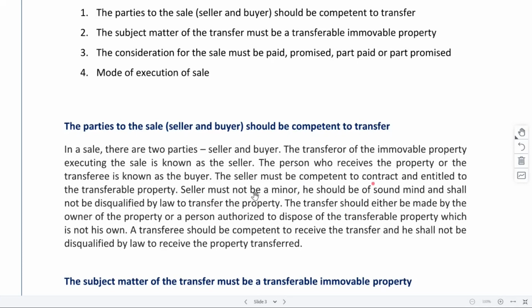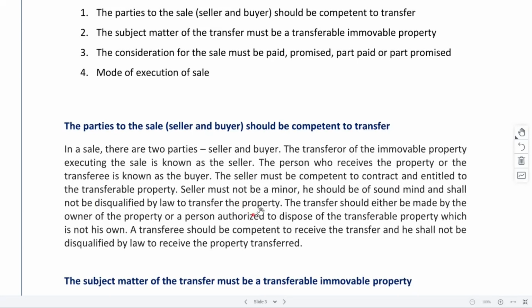The seller must be competent to contract and entitled to transferable property. That means you should have valid title, you should be the owner basically, right? You should be entitled to transfer it.